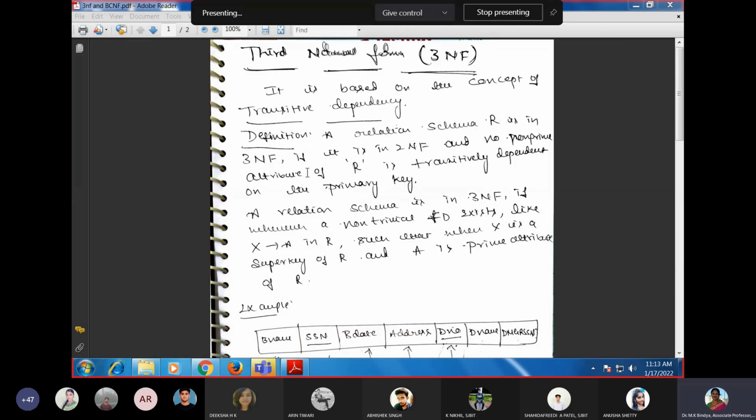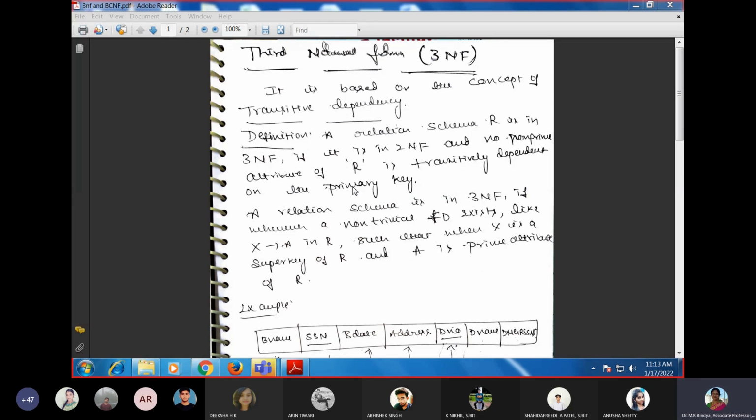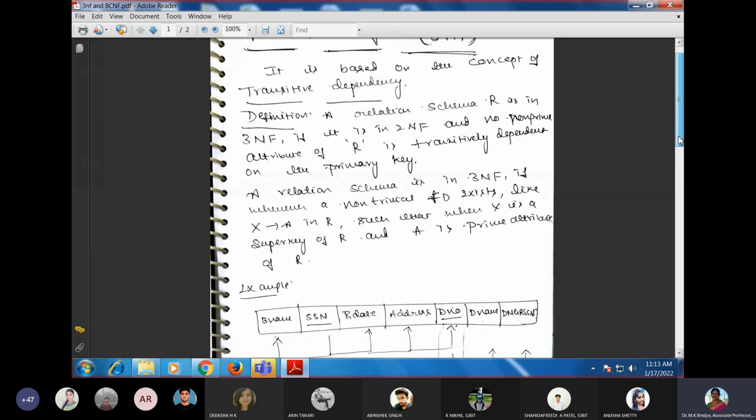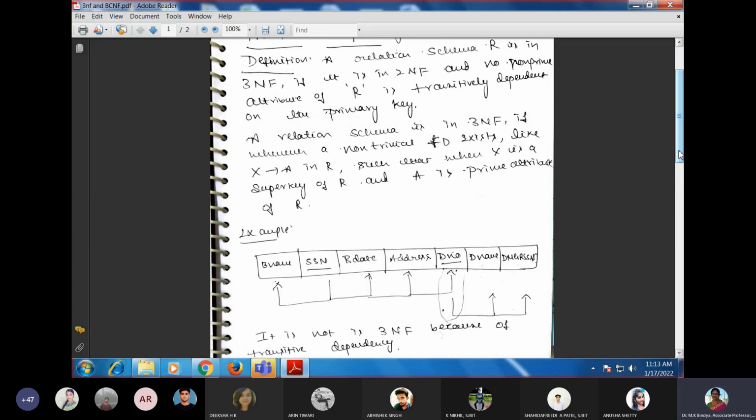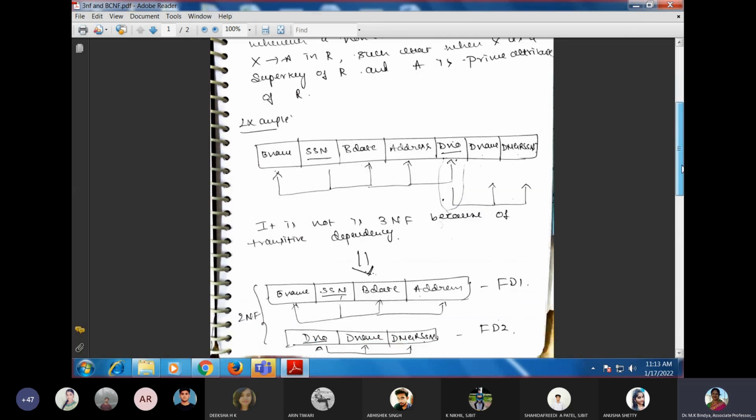So what does the definition say? The relational schema R is in 3NF if no non-prime attribute of R is transitively dependent on the primary key. So a relational schema is in 3NF if whenever a non-trivial functional dependency X determines A exists in R, then X is a superkey of R or A is a prime attribute of R. This is the mathematical notation.